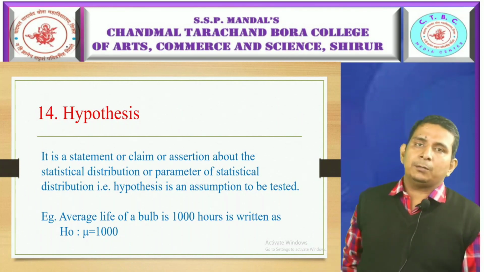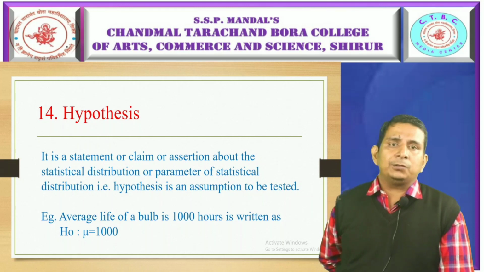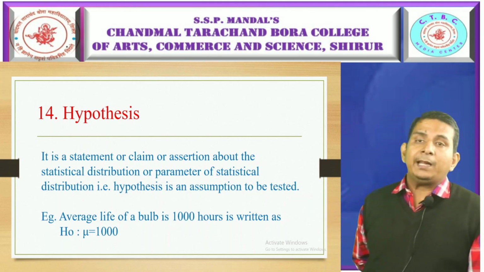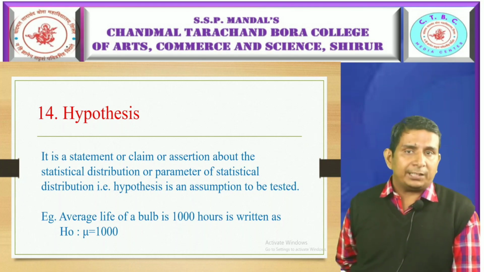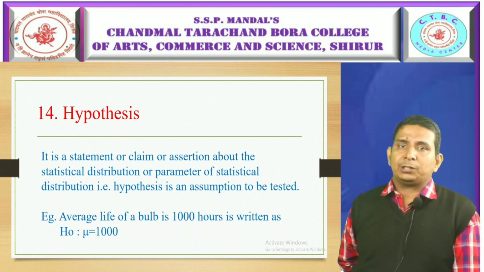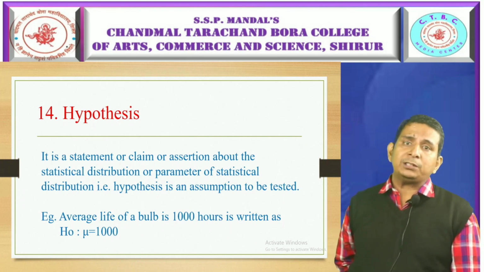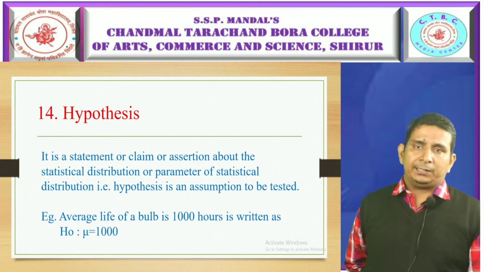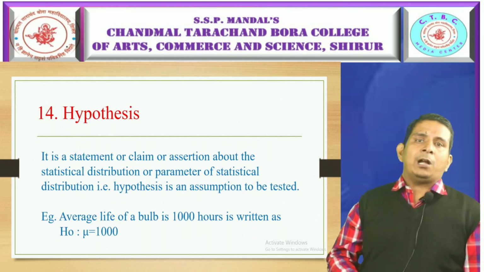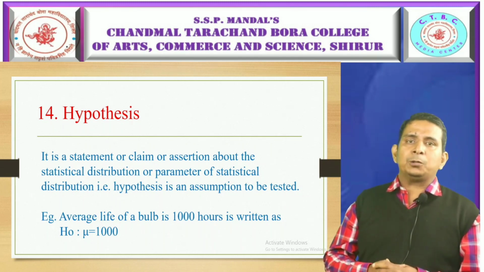Now, the main important definition which we are going to study is hypothesis. So what do you mean by hypothesis? It is a statement or claim or assertion about a statistical distribution or a parameter of a statistical distribution. That is, a hypothesis is an assumption to be tested. For example, many companies claim that their product will last up to a certain time.